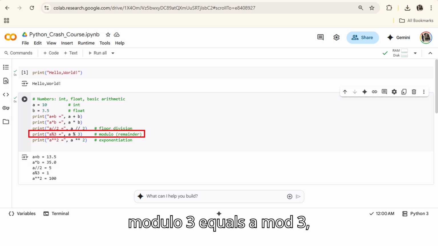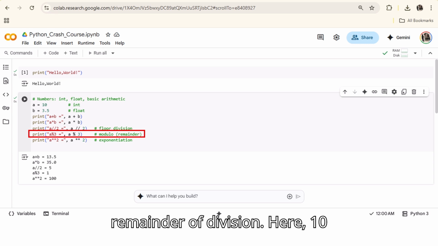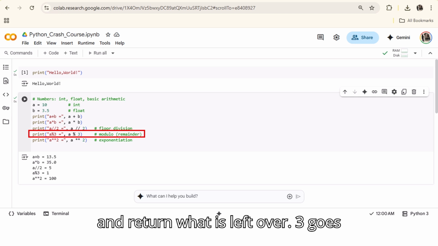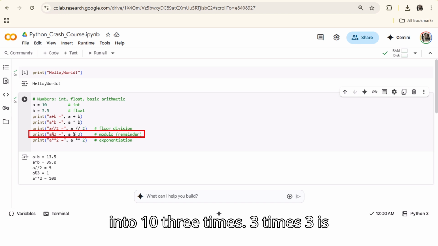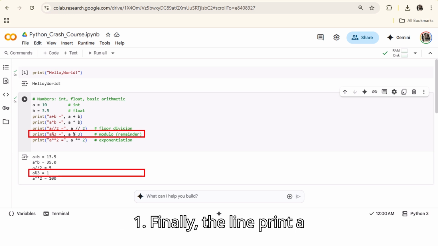In print("a % 3 =", a % 3), the modulo operator calculates the remainder of division. Here, 10 modulo 3 means divide 10 by 3 and return what is left over. 3 goes into 10 three times. 3 times 3 is 9, with a remainder of 1. So the output is a % 3 = 1.